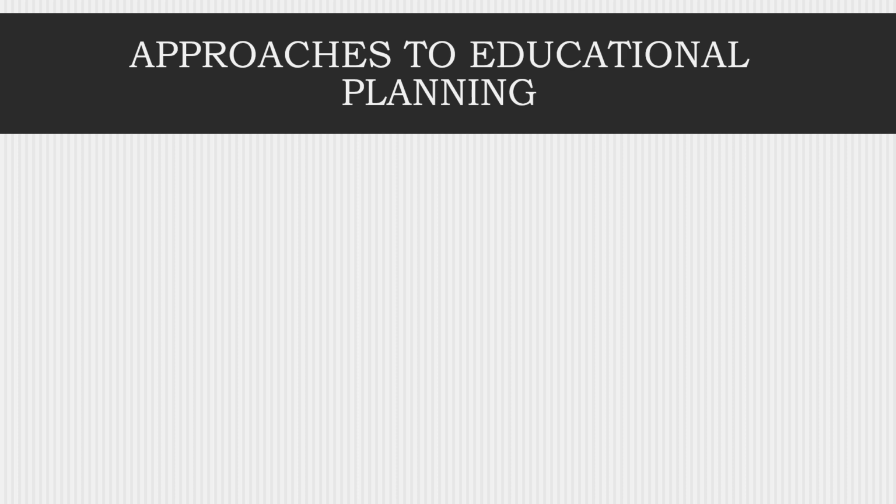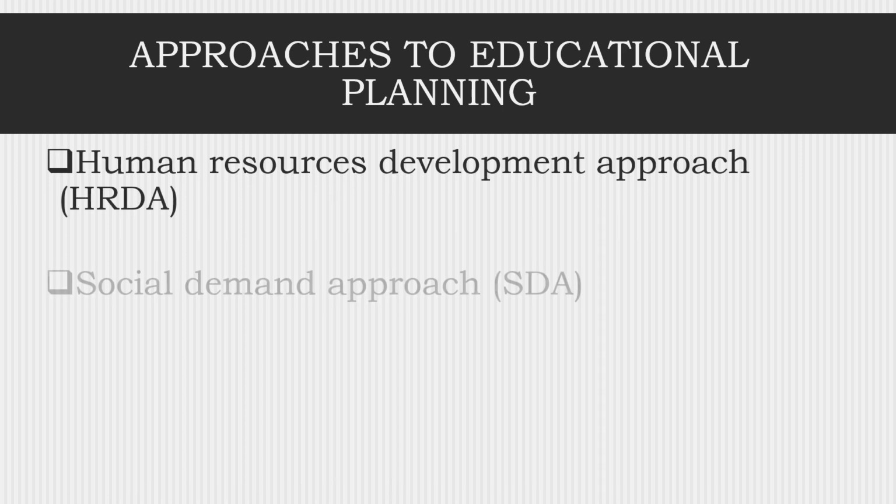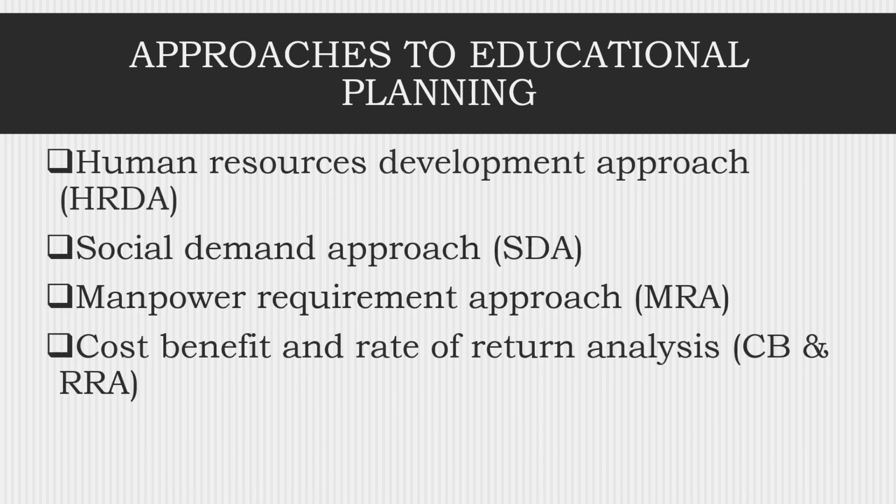Okay, so what are the approaches to educational planning? There are about 4 common educational planning approaches. The first one is human resources development approach, with the abbreviation of HRDA.